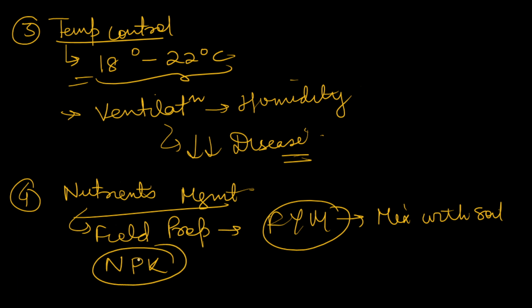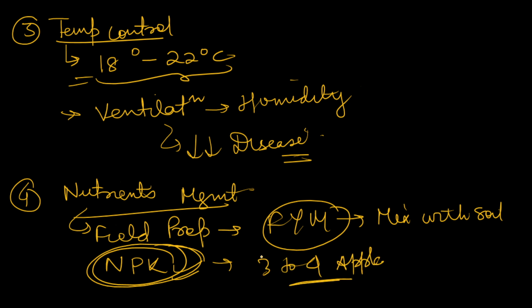After transplantation, when the chrysanthemum has grown to a certain height, we have to keep giving NPK in 3 to 4 applications. 3 to 4 applications of NPK is a must for good production of chrysanthemum.